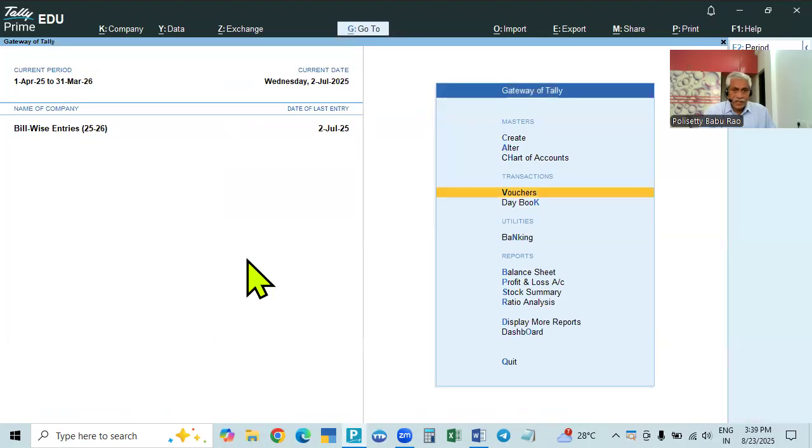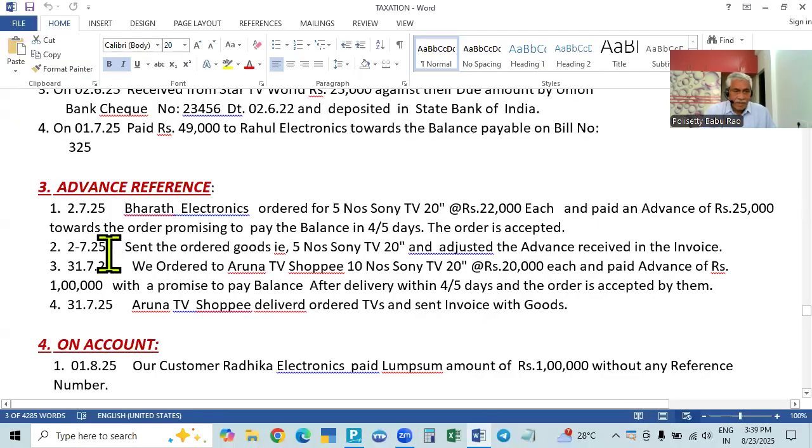Next transaction is on 2/7. This is completed, and 31/7. So this is, we received the advance and we sold the goods after adjusting the advance. Here we ordered the goods for purchase and we paid the advance, and we received the goods. And that is adjusted. Okay, 31/7.